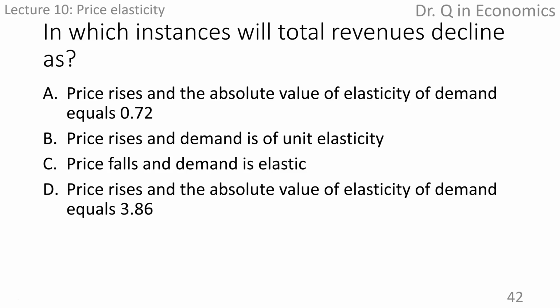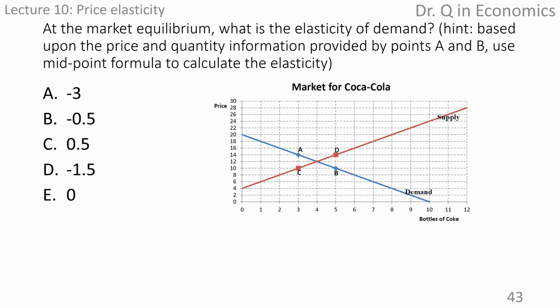A has a combination of increasing price and inelastic demand, does not fit. B has unit elasticity, does not work. C has a combination of decreasing price and elastic demand, not correct. D has a combination of an increase in price and elastic demand, it is correct. Did you pick the right one? Next, pause and solve it yourself.